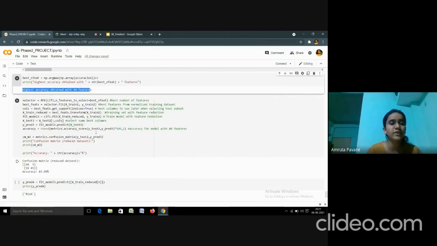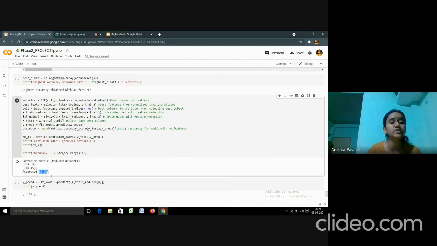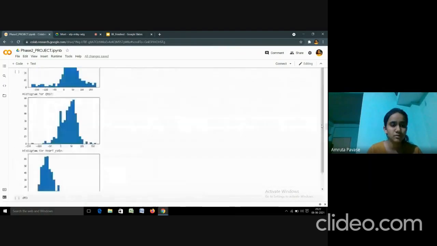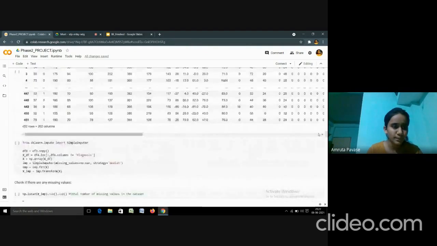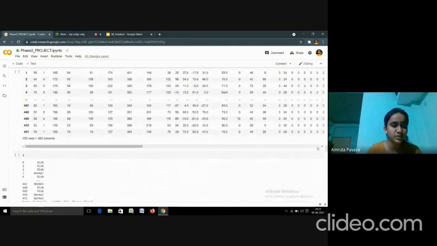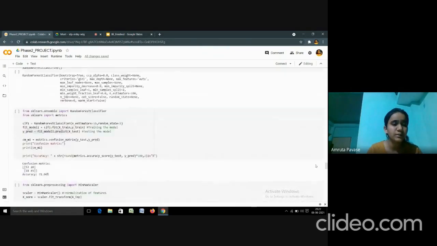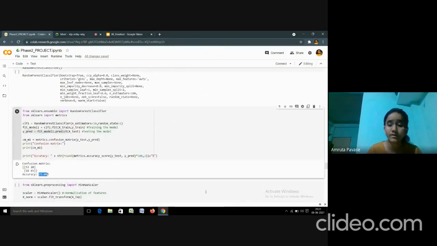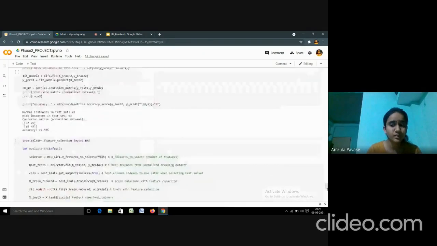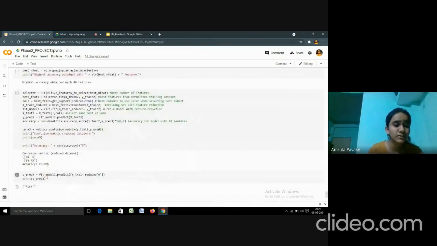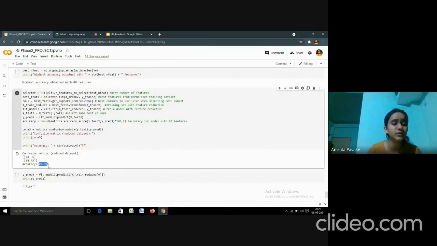With 40 features, we again implemented the classification. Now the percentage of the accuracy is 83.09%. So classification without feature selection gives 72.06%, while classification with feature selection gives 83.09%.